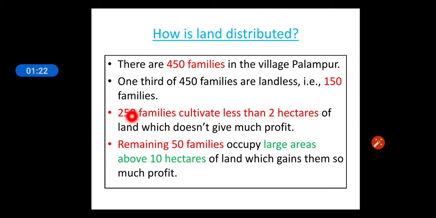250 families cultivate less than 2 hectares, which means there are 250 families who are either marginal farmers or small farmers.